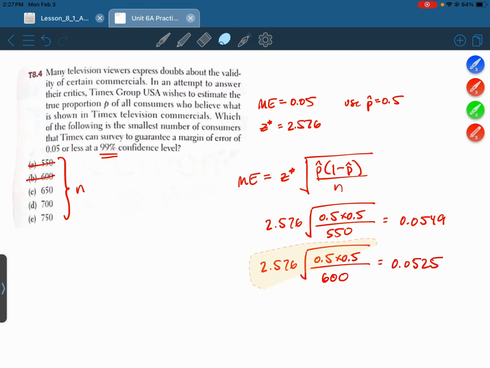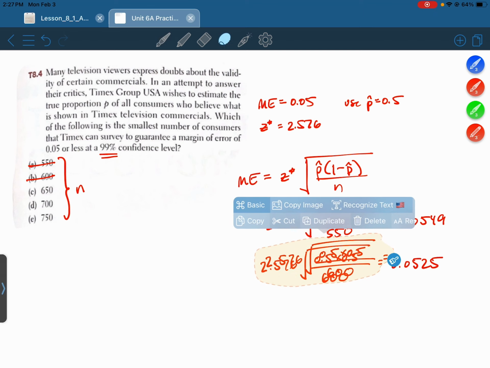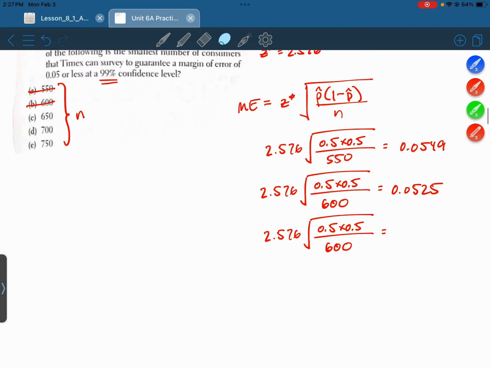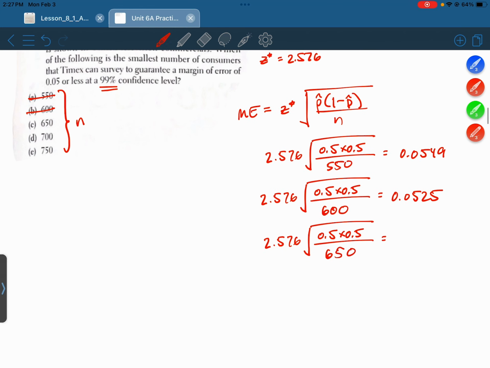Go on to the next choice. This time we're going to plug in 650, and we get 0.0505. Again, even closer, but still not equal to and not less than 0.05.